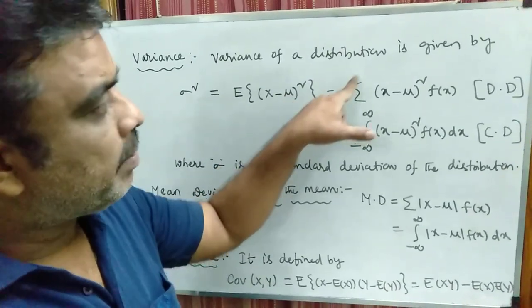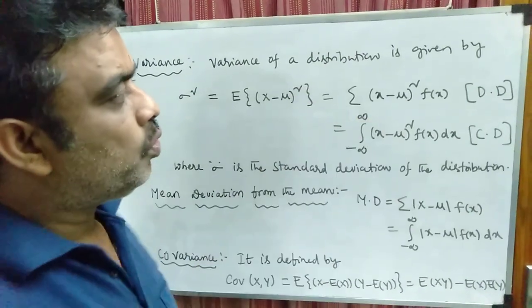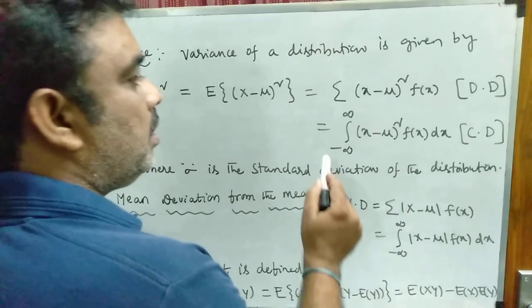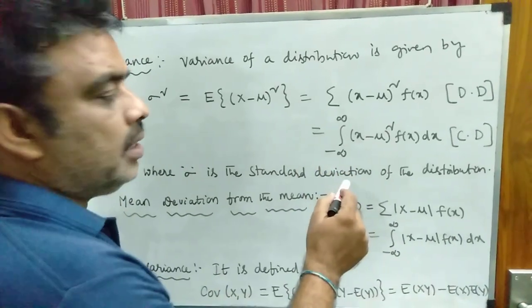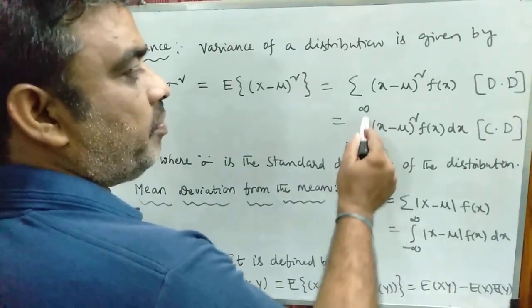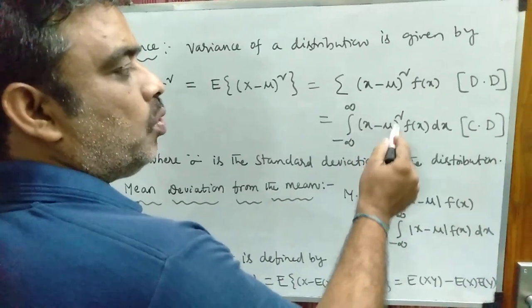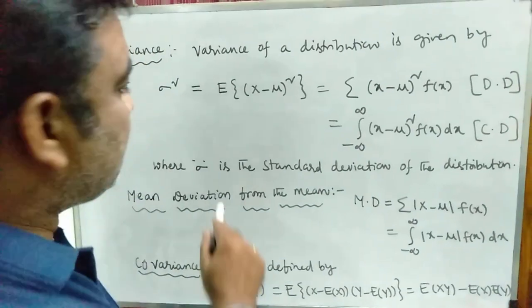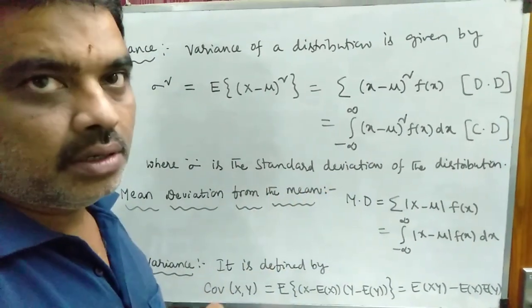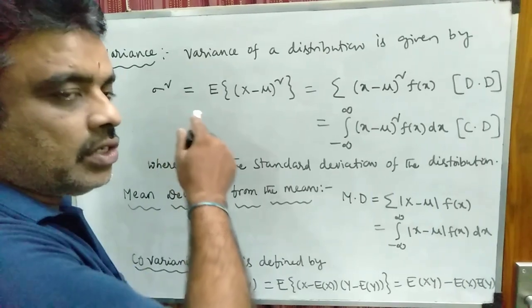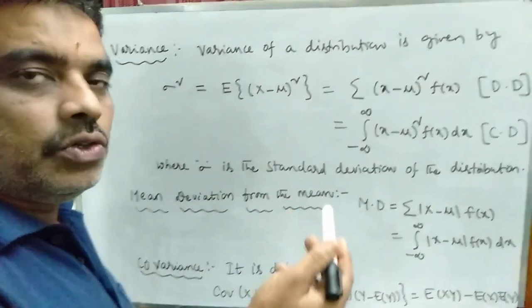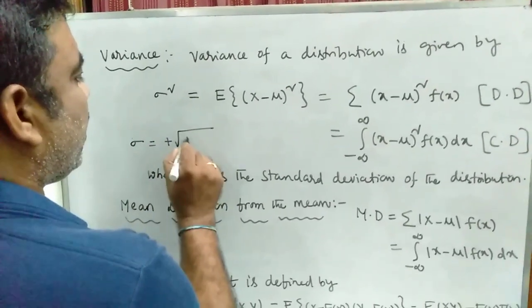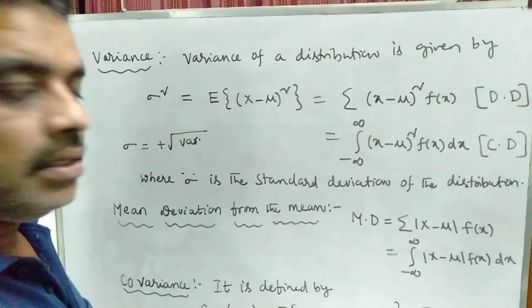So this is defined as summation x minus mu whole square into f of x for a discrete distribution, and for a continuous distribution it is integral from minus infinity to infinity x minus mu whole square into f of x into dx, where sigma is the standard deviation of the distribution. So after finding sigma square, sigma is the positive square root of variance.